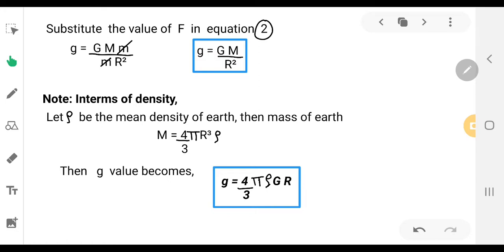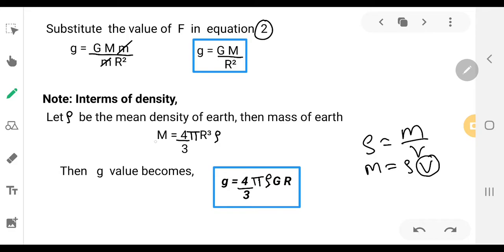Now we shall see how we can write this acceleration due to gravity in terms of density of the earth. So let rho be the mean density of the earth. Then mass of the earth can be given as: density is equal to mass by volume, so mass will be density into volume. If rho is the density, what will be the volume of the earth? As it is a sphere, its volume will be 4 by 3 pi r cube. So 4 by 3 pi r cube is the volume into density.